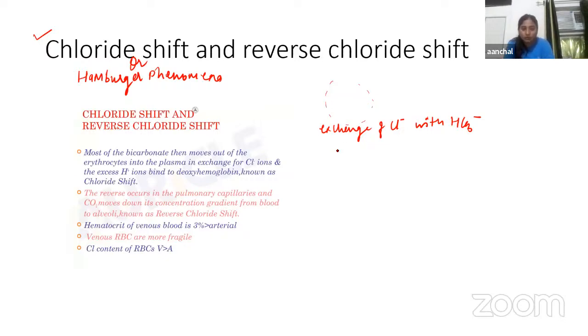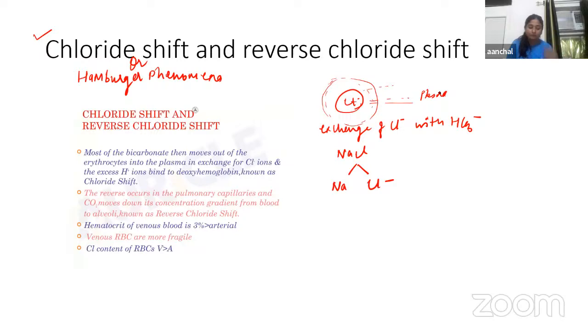So sodium chloride gets dissociated into sodium and chloride ions, and when the negatively charged bicarbonate moves out of the cell, in replacement of that the chloride ion will enter inside. Okay, so this is how it occurs. But when we talk about reverse chloride shift, everything will occur in reverse, right? Now, what will happen here? This is the process by which chloride ions move back into the plasma from the RBC. So if this is the RBC membrane, this chloride ion will move from the RBC to the plasma.